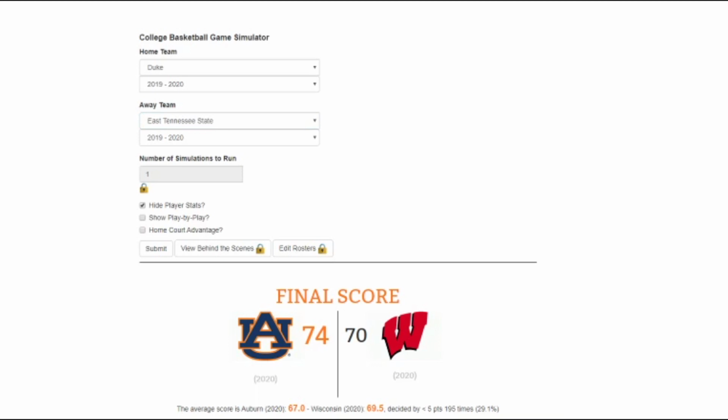So in this 3 versus 11 seed for the Sweet 16, Duke and East Tennessee, I'm going to go East Tennessee. They won convincingly that first round over a strong Iowa team. Duke, like I said, not as good as they used to be. Still good, don't get me wrong. But I think East Tennessee's got some experience that Duke doesn't have. So we're going to go for East Tennessee here.